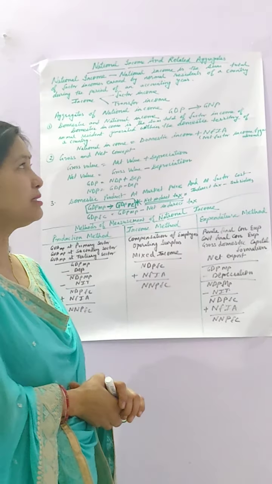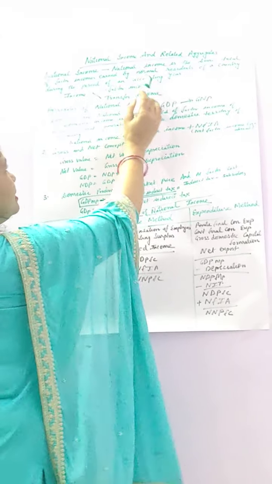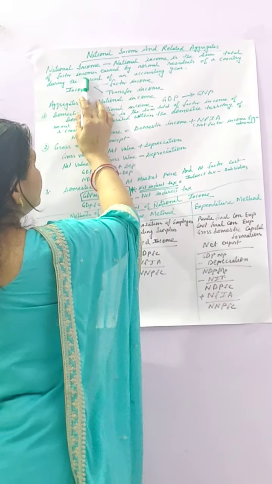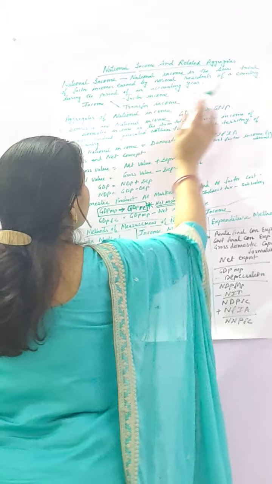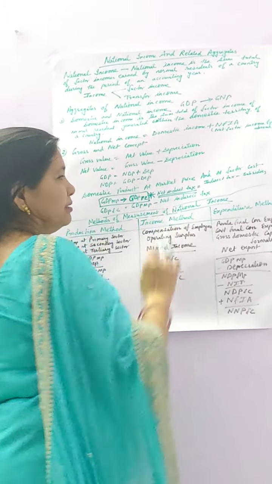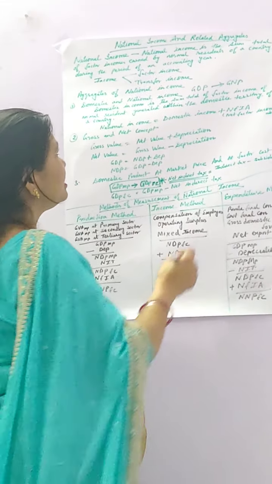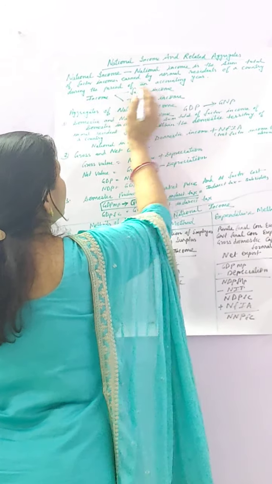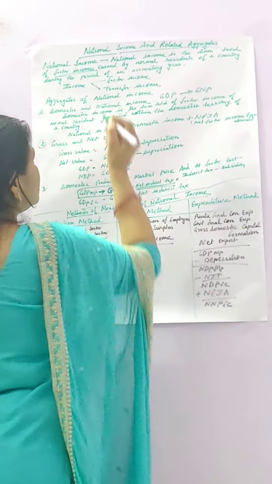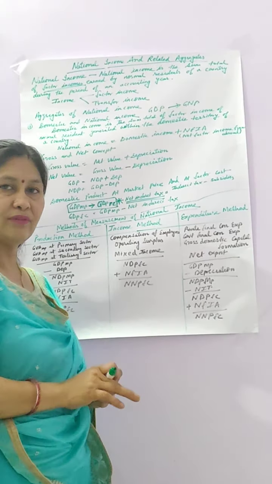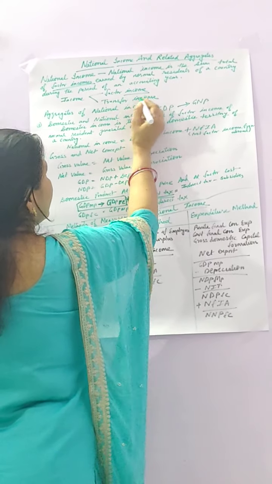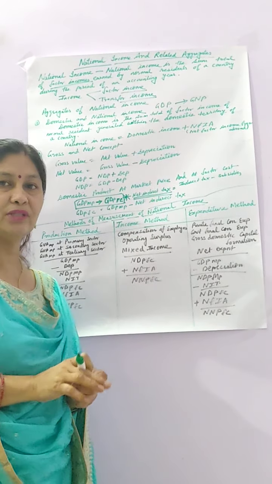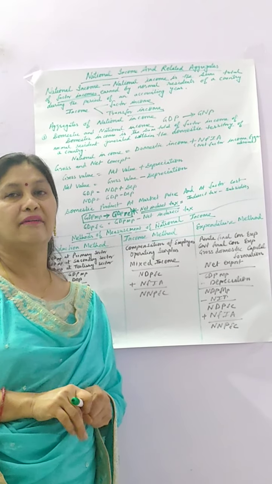First, what is national income? National income is the sum total of factor income earned by normal residents of a country during the period of an accounting year. This is the definition of national income, that national income is the sum total of factor income. You know students, there are two types of income, factor income and transfer income, but in the calculation of national income we are always taking factor income.